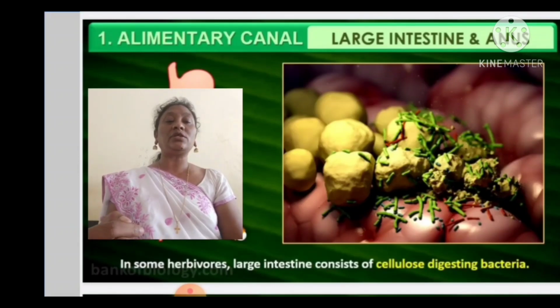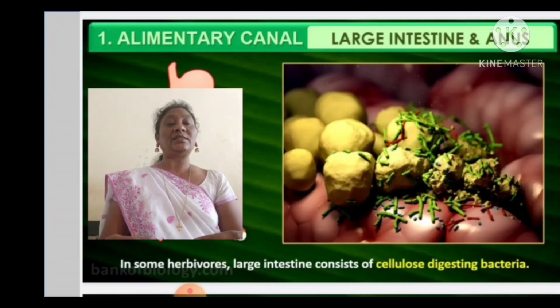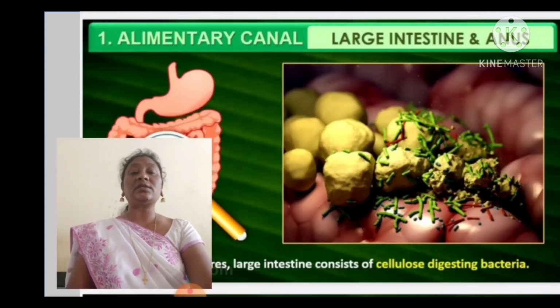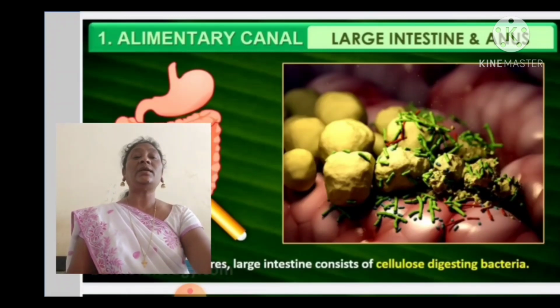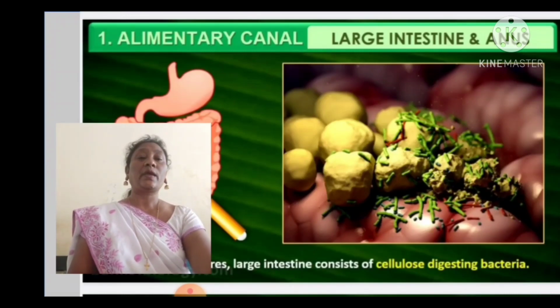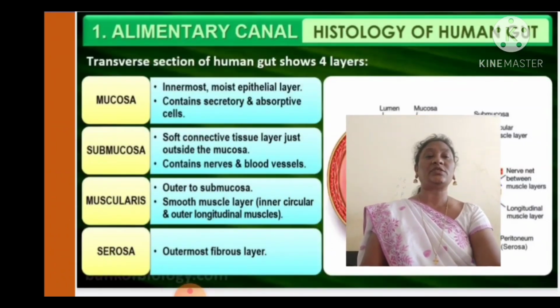In some herbivorous animals, the intestine contains cellulose-digesting bacteria. Herbivorous animals means grass-eating animals. In these animals we find the bacteria mainly responsible for the digestion of cellulose. For human beings, the cellulose will not be digested in our digestive system. However it enters, it comes out again as a waste substance.